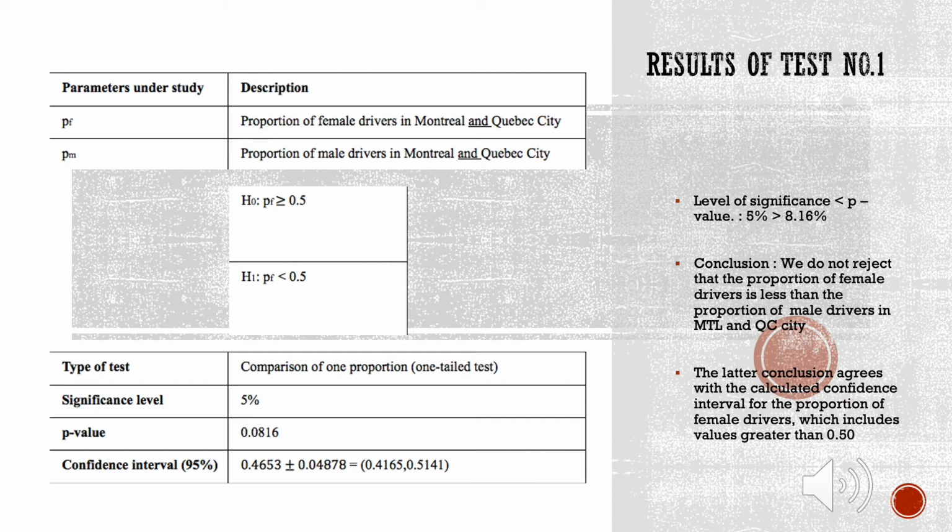It is also good to note that in our Montreal sample there were 90 women and 114 men. In our Quebec sample there were 98 women and 102 men, the most common car brands being Toyota and Honda in both cities studied. There was a total of 204 observations in Montreal and 200 in Quebec City.